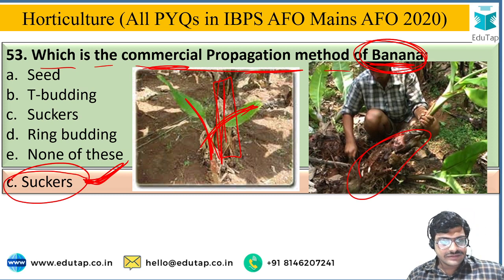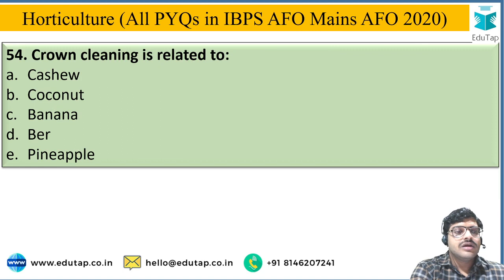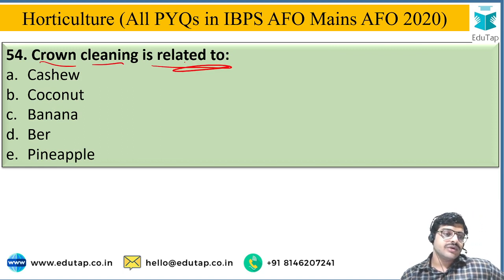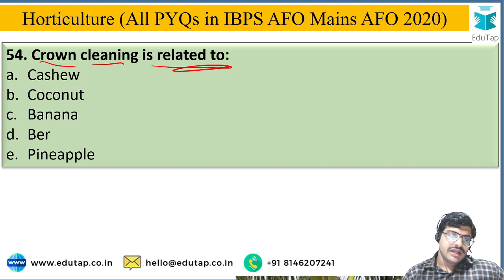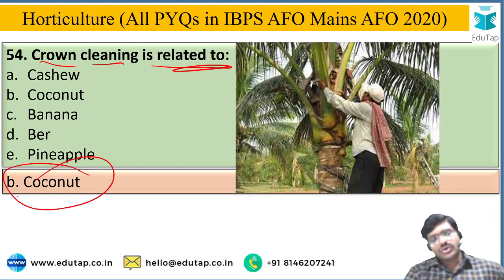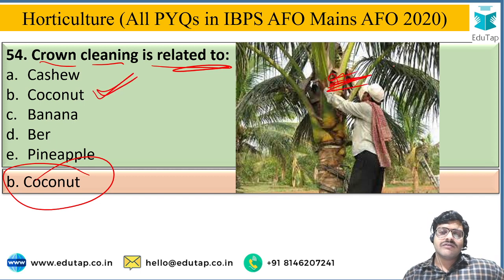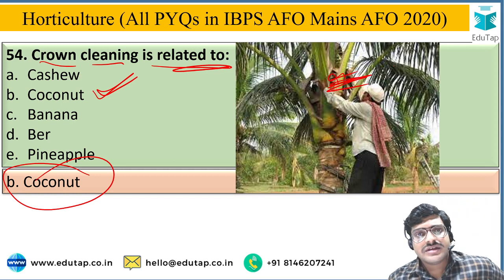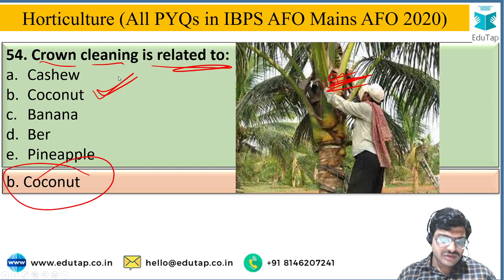Okay, next, crown cleaning is related to, and the options are cashew, coconut, banana, ber, or pineapple. The correct answer is option B, that is coconut, in which crown cleaning is done to avoid resurgence of pests and diseases, to kill the hibernating pests.